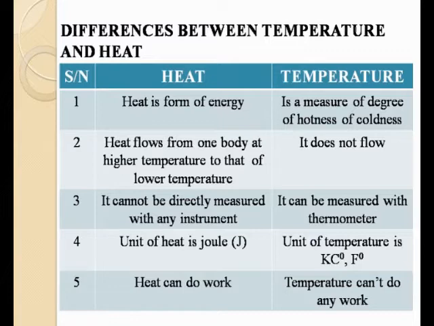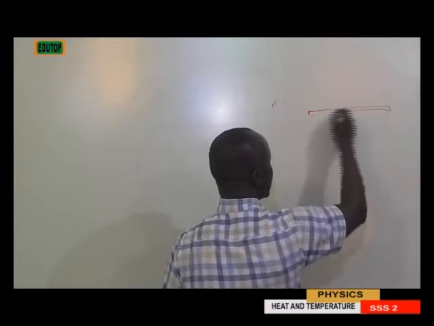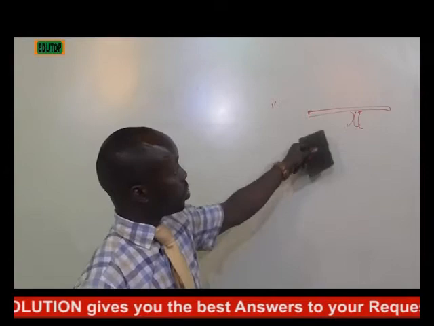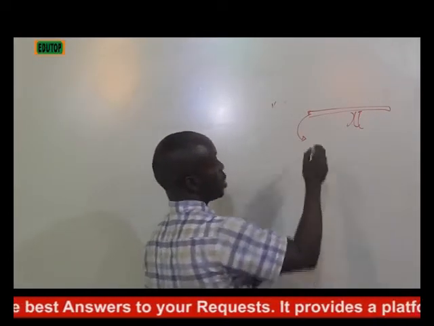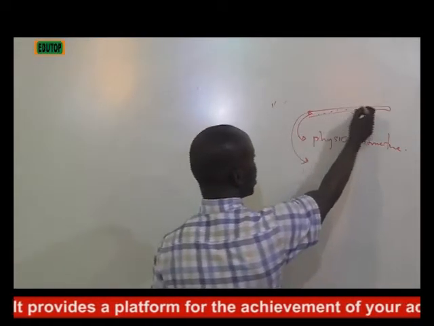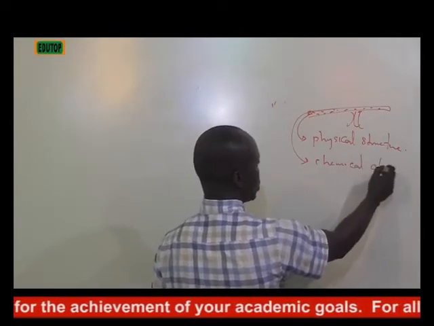Now, if we proceed, let's go into what we have there. We have the effect of heat on an object. What's the effect? Number one, heat can change the physical and the chemical properties of an object. That is, if I have a body here now, and that body is being heated, and it continues to be heated, a point will be reached where this body's structure will change. That's the physical structure. A point will also be reached where the chemical constituent of that body will change. That's the chemical change. Are you getting it now?